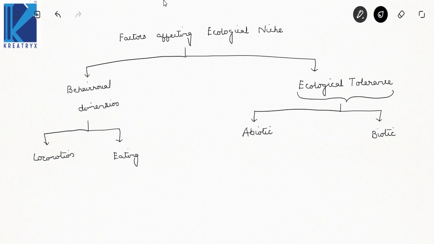In abiotic components, the first one is inhospitable, meaning the conditions where you cannot live, and the next one is hospitable.